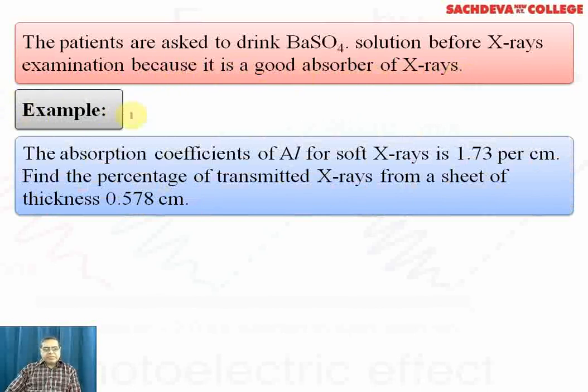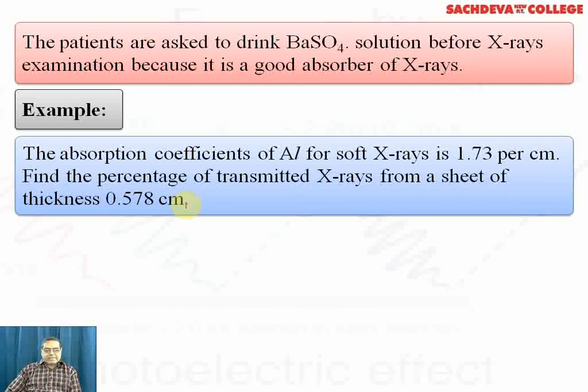Now, here is an example for the absorption coefficient calculation. The absorption coefficient of aluminium for soft X-rays is 1.73 per centimeter. This is the value of mu, the linear absorption coefficient. We have to find the percentage of transmitted X-rays from a sheet of thickness 0.578 centimeters.